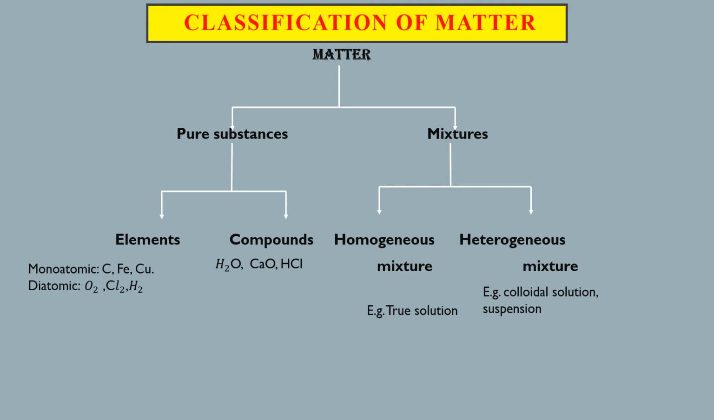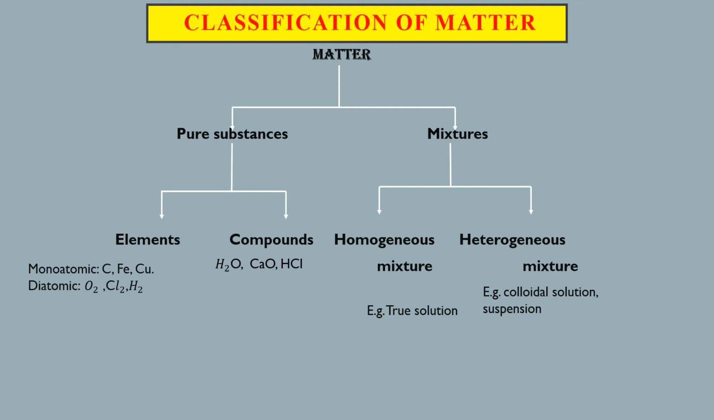Matter is classified into pure substance and mixtures. Pure substance is divided as elements and compounds. Elements are materials which are made up of a single type of atom. There are examples written over there. You see the difference. There are monoatomic elements, that means which contain only a single atom, and diatomic elements which contain two atoms of the same element.